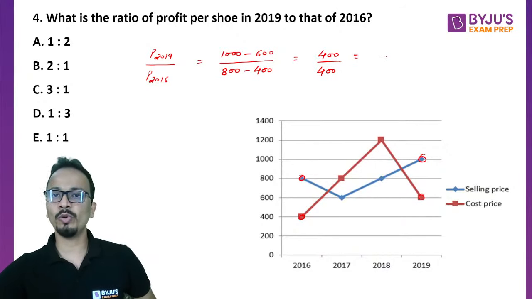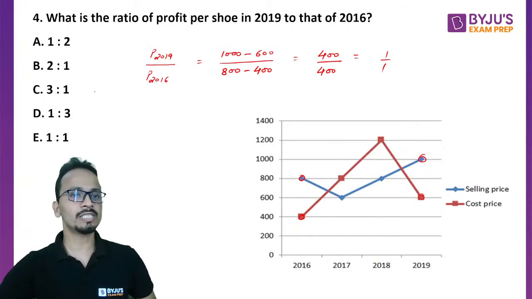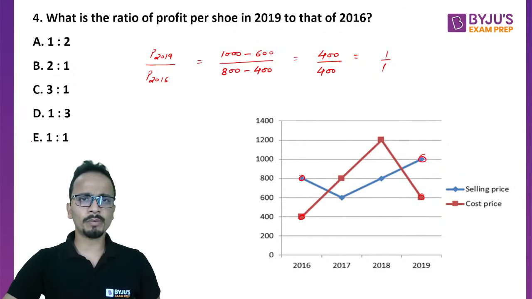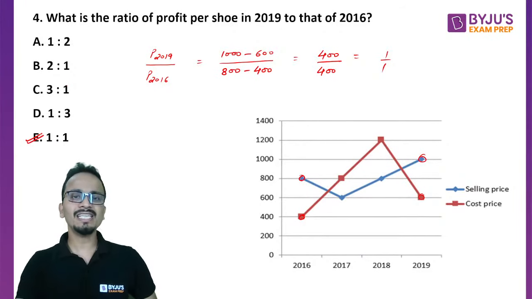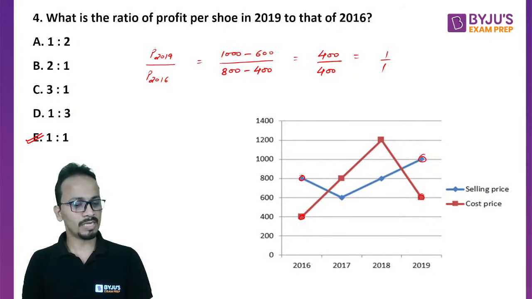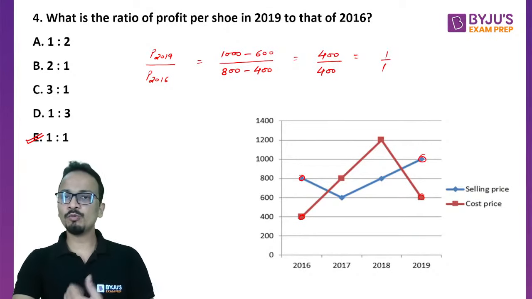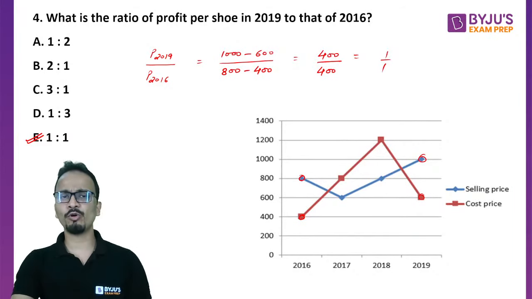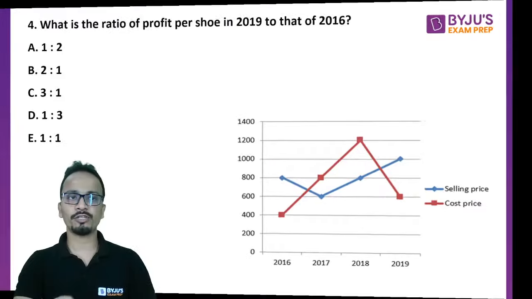So the ratio will be 1 upon 1. Or you can say that 1:1. And which option is the correct answer? Option E, that is 1:1 is our correct answer. All right. Simple. Okay. Now let's move on to the last question for this set before we move on to the next set for the day.